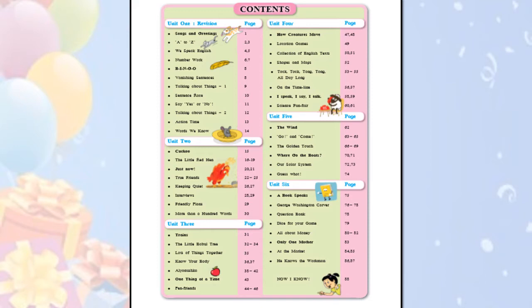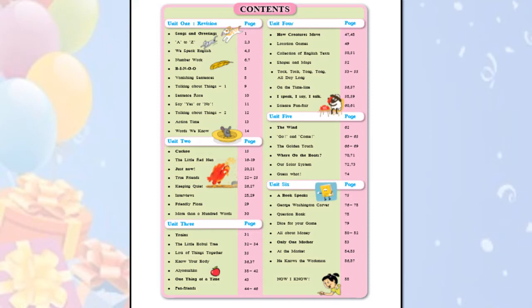There are some poems, some stories, some games, and the page numbers are printed here. So it saves your time to find out on which page that poem or story is lying. So this is the meaning of this contents page.